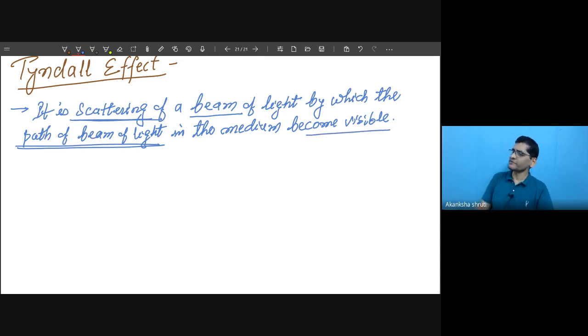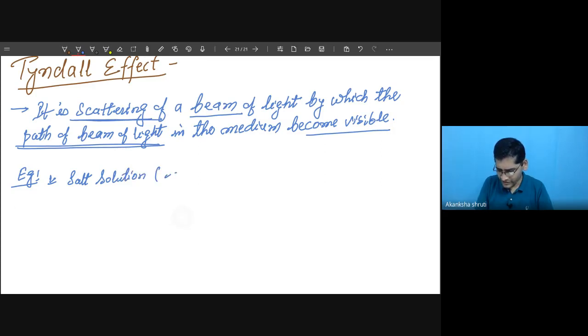Means if the path of a beam of light is visible through any medium, then we can say it is showing the Tyndall effect. Okay, so why did this happen? Example: first, if we are taking say a sugar solution or say a salt solution, meaning what? Salt in water, that we are taking. Salt in water.